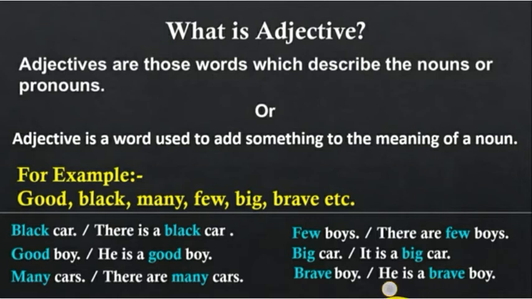Brave. He is a brave boy. The word brave gives you the answer of how the boy is. So the boy is brave and brave is the adjective. So an adjective describes the noun or is used to add something to the meaning of a noun. So that is adjective, right?